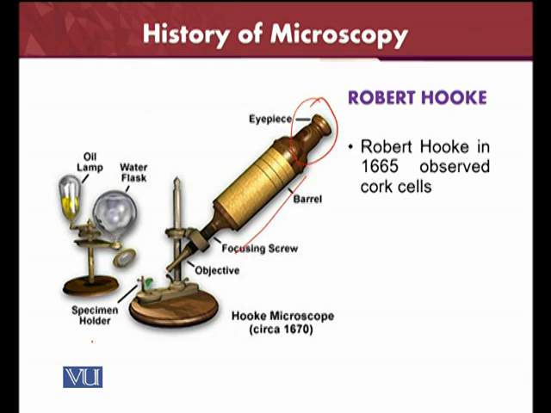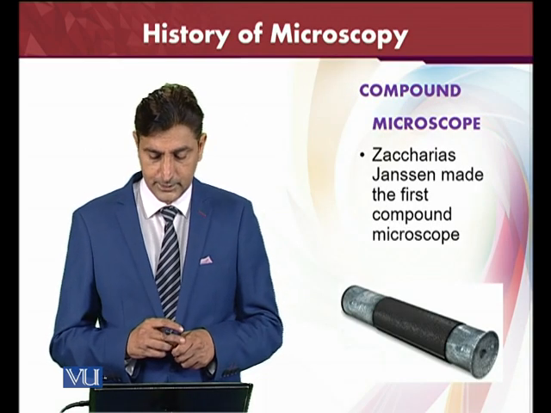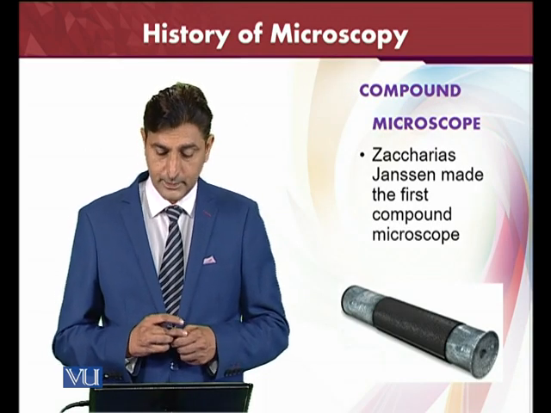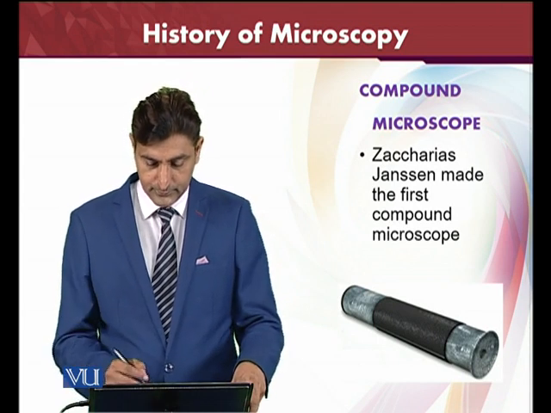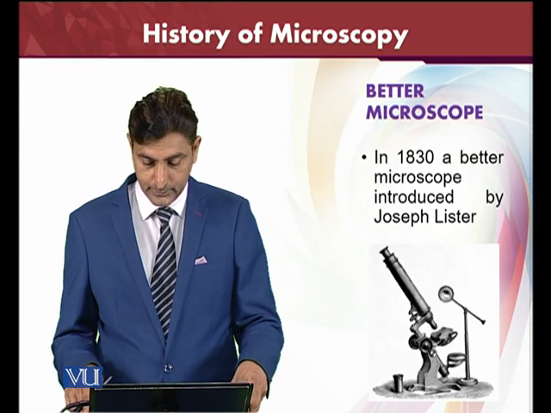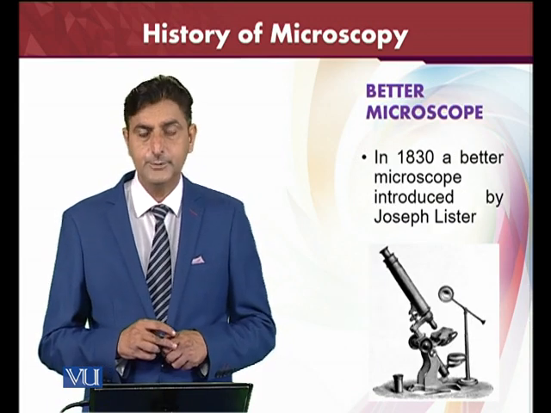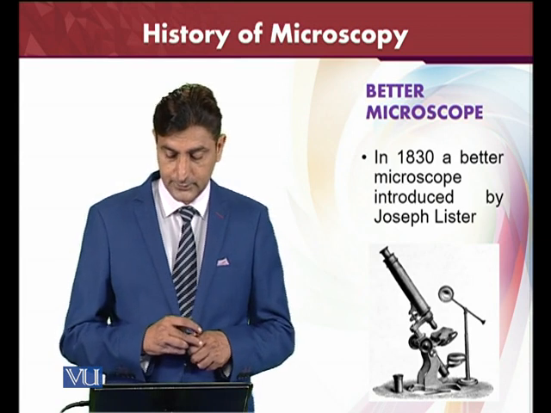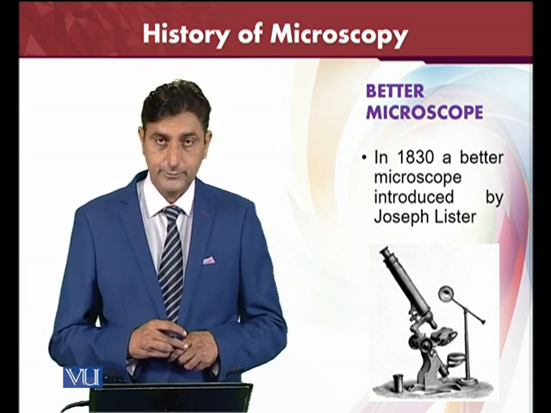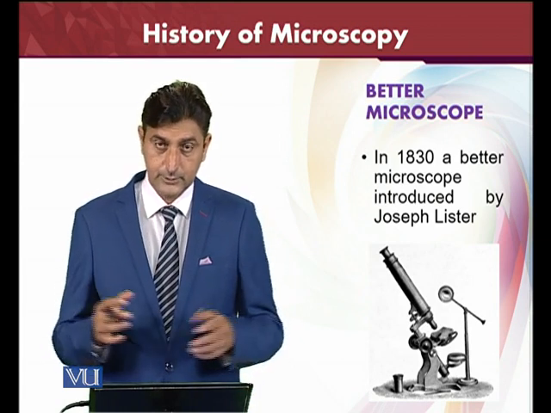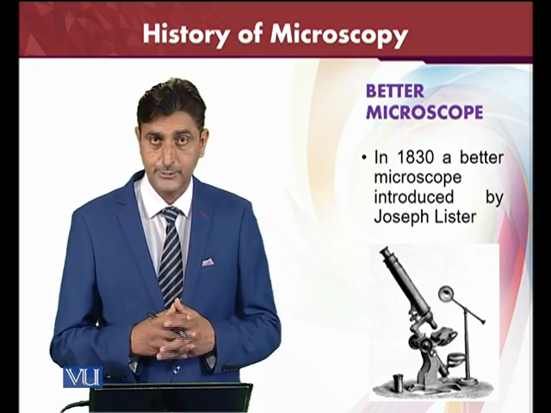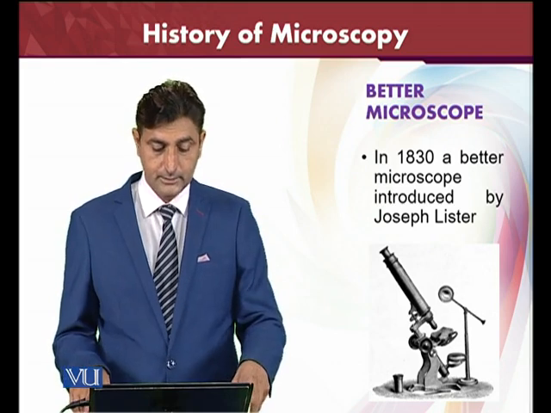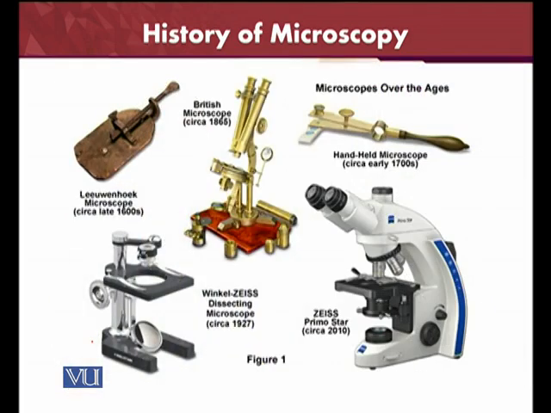Then the compound microscope. Zacharias Janssen made the first compound microscope, and it is very simple; you can just look through the eyepiece and see the object. Then a slightly better microscope was invented in 1830 by Joseph Lister, similar to the Hooke microscope we have already seen, but much better than the ones we have seen until now.